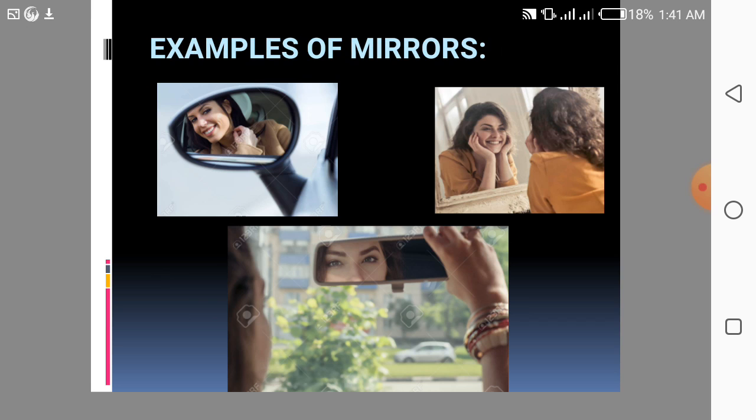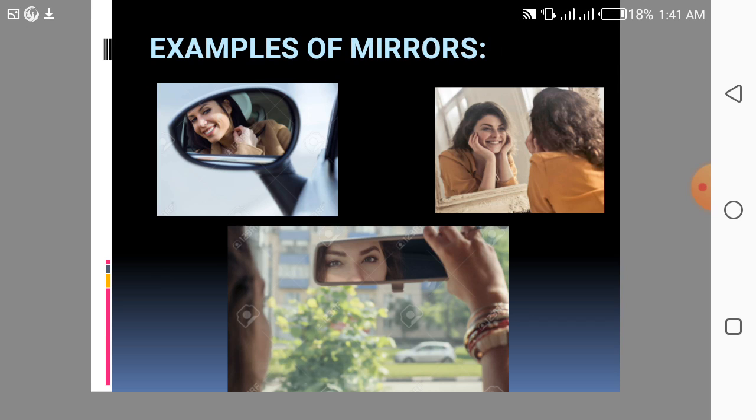Next, we are going to discuss the periscope. A periscope is an instrument for observing things from a hidden position. It is made up of mirrors placed at an angle of 45 degrees at each end of the tube. Periscopes are used in submarines. It is also ideal for looking over a wall or looking around a corner. How else do you think periscopes are used? Answer me.